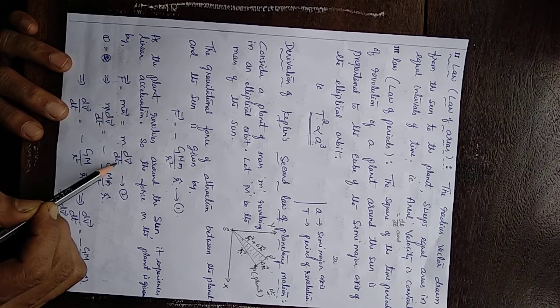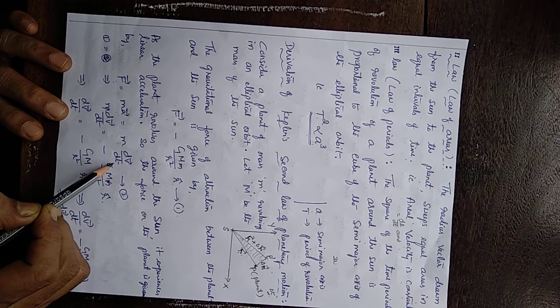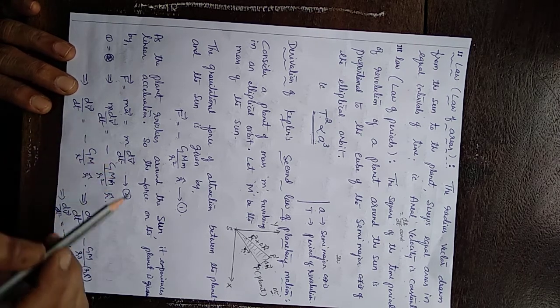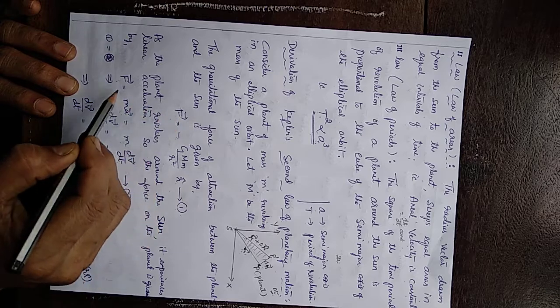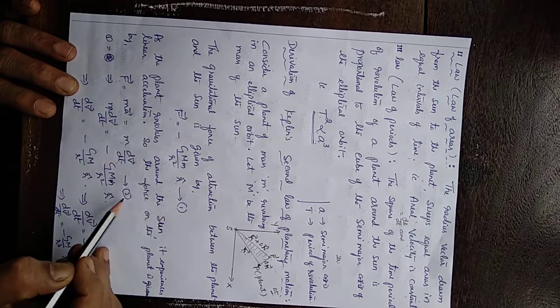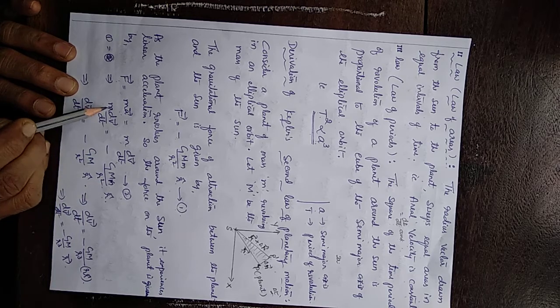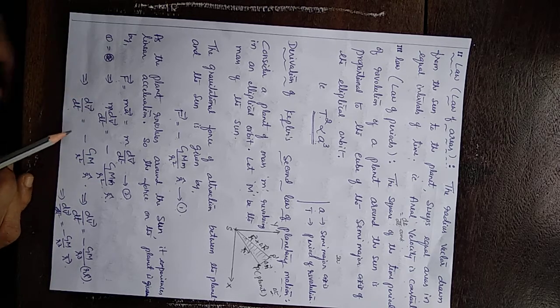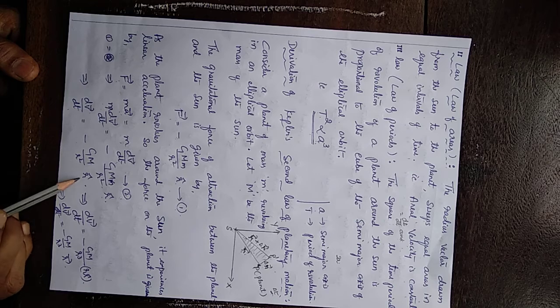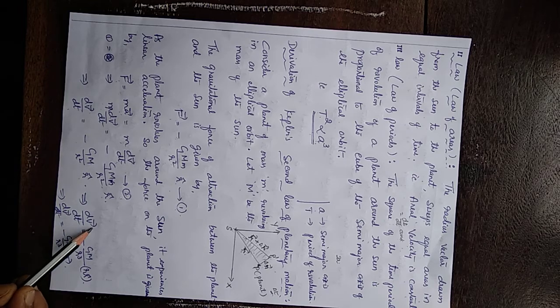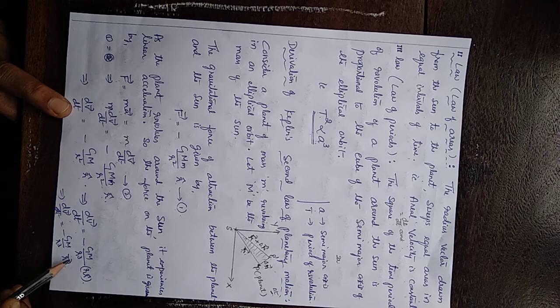Rate of change of velocity, dv vector by dt. So we can equate these two, as both are forces. Equating 1 and 2, small m gets cancelled. dv vector by dt equals minus GM by r square r cap. That is, dv vector by dt equals minus GM by r square, with one rearrangement here: into r by r. Multiply and divide by r.